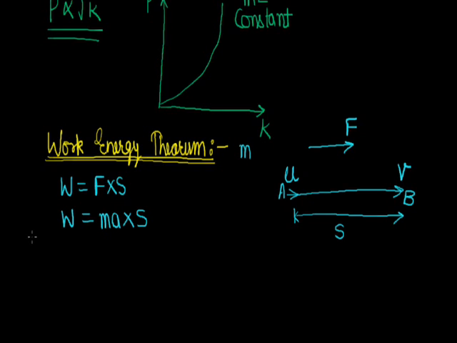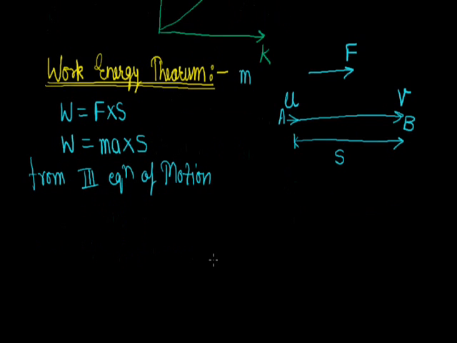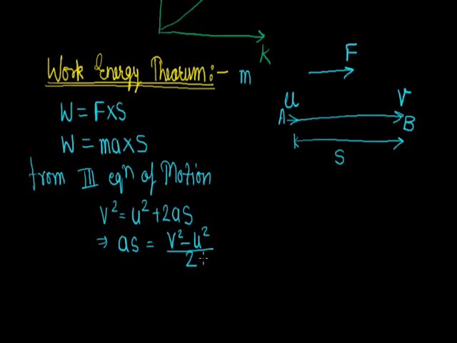Now from the third equation of motion, since we know final velocity v square equals u square plus 2as, when we find the value of as from this equation, we get AS equals (v square minus u square) upon 2.